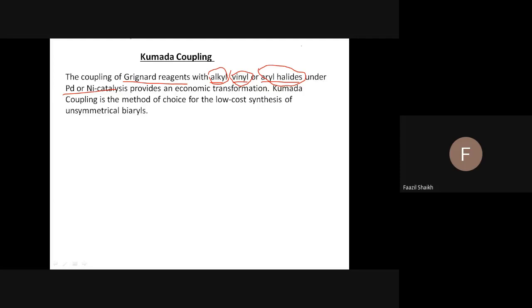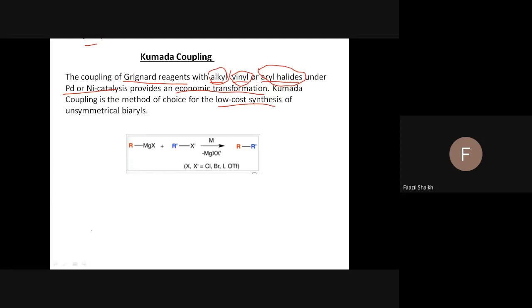And it provides an economic transformation, meaning it is an industrially very useful reaction. This Kumada coupling is industrially very useful, remember. And it requires very low cost synthesis, meaning the yield is very good and the cost of this reaction is very low. So you see here, the example is before you.